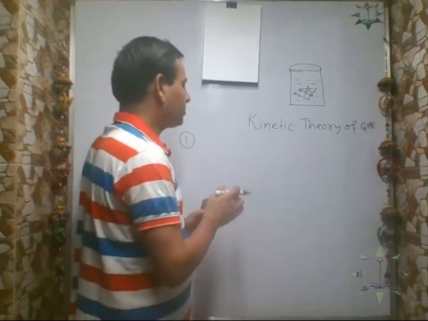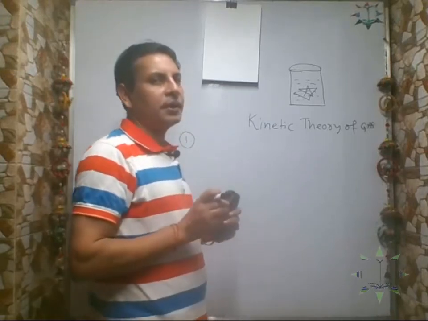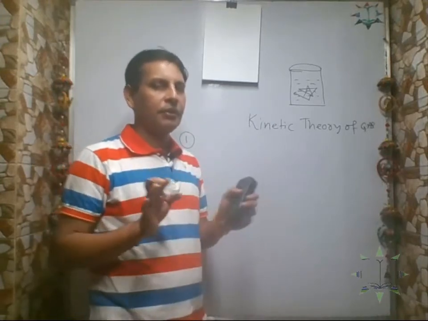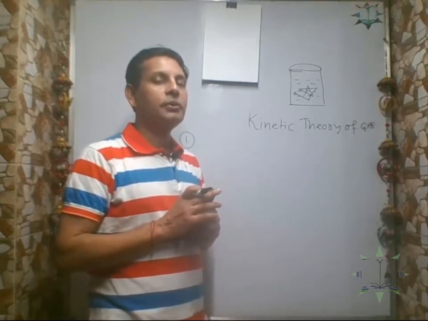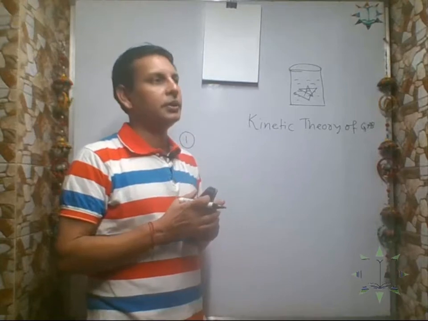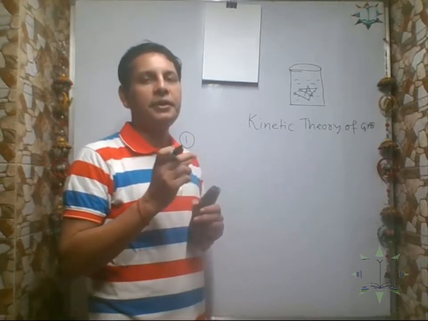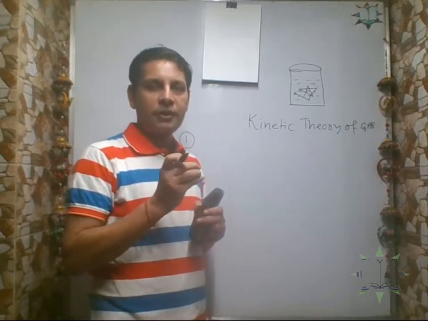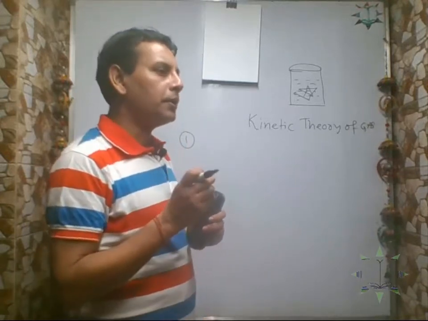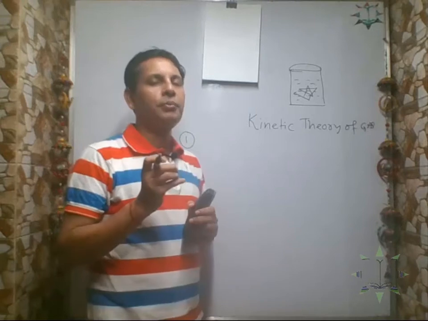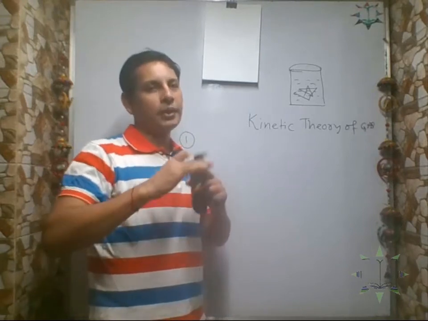So for a specific gas, the molecules are alike. For different gases, the molecules are different. They are hard, perfectly elastic, solid sphere-like. And the volume of a molecule is negligible compared to the volume of the gas.